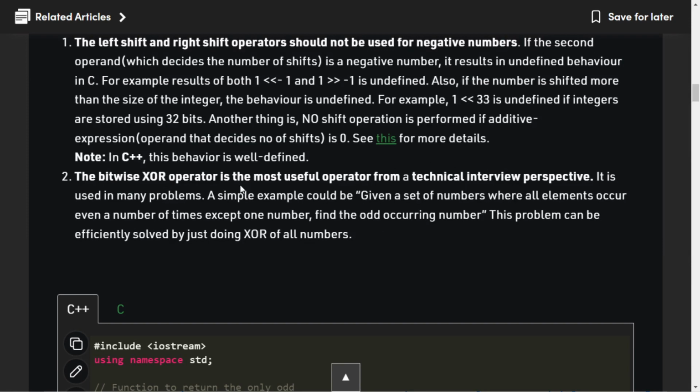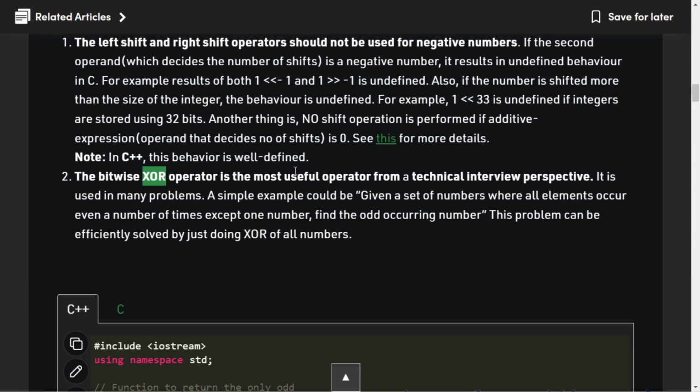Okay, and yes, one more thing. There is a property of XOR, as I explained to you, that the XOR of 1 and 1 is 0, and XOR of 0 and 0 is also 0. Means XOR of two same numbers is 0. So XOR of any two same numbers is 0. XOR of n with n is 0. For example, n is 1000, then the XOR of 1000 and 1000 is 0. So the XOR of any two numbers which are equal is always 0.